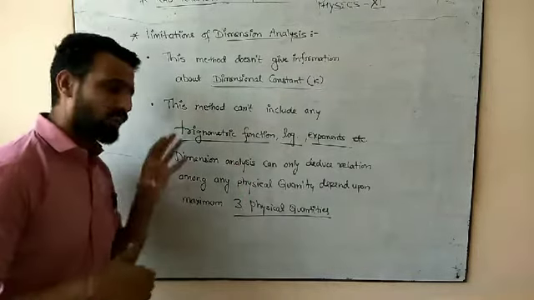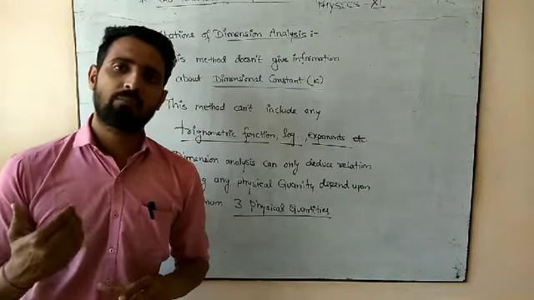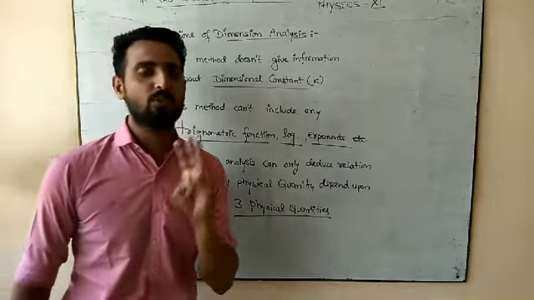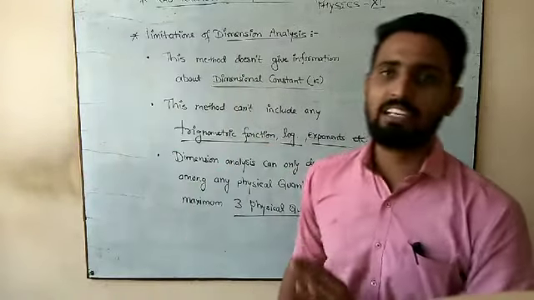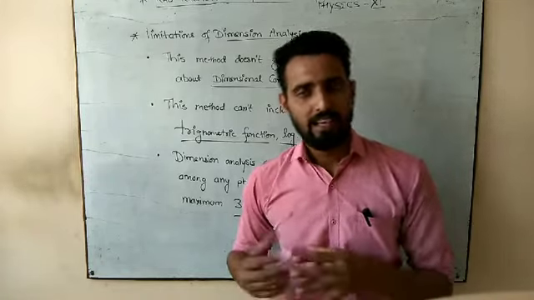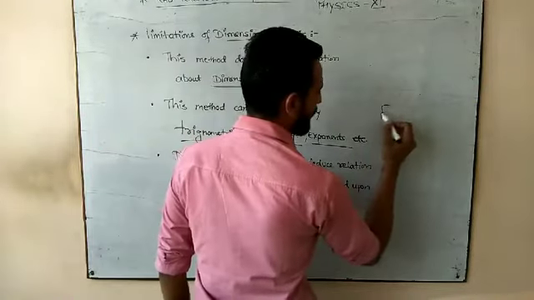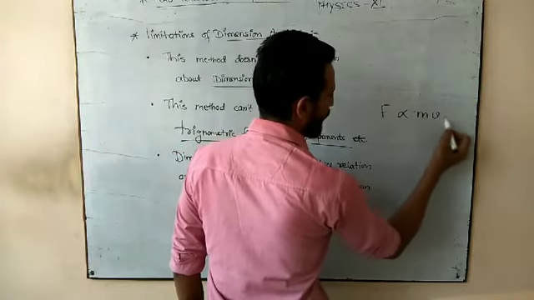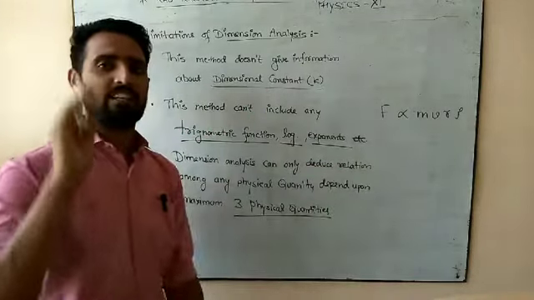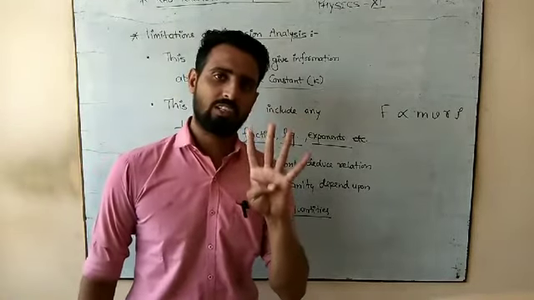So this concept can only help you deduce a physical quantity that depends on only 3 physical quantities, not more than 3. Let's suppose force is the physical quantity. It depends upon mass, velocity, radius, and let's suppose it also depends upon density. Imagine that. So I am saying that force depends upon 4 physical quantities.